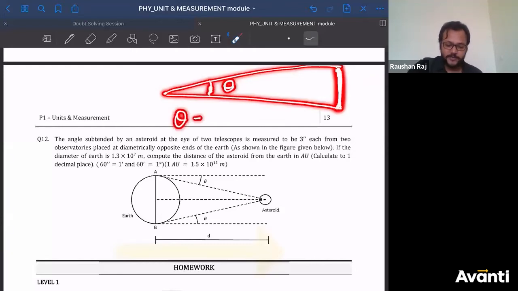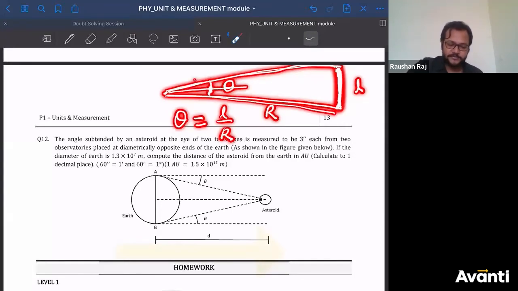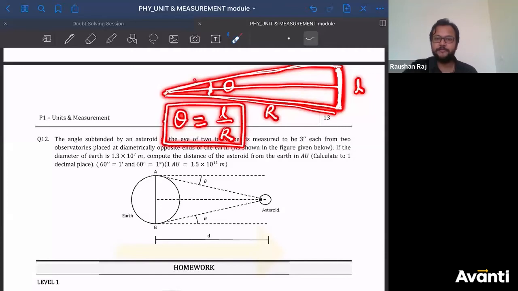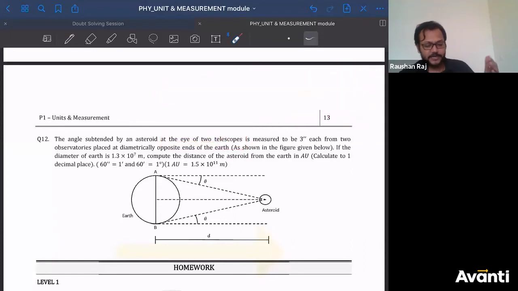So I can say theta will be equal to, if this is length L and this is length R, L divided by R. And since this is at a very large distance, this distance and this distance will also be considered the same. ठीक है? So theta will be equal to L divided by R. This is called the diameter of the object. If you have a planet or a spheroid, this will be the diameter of the planet. I'll teach you once everything related to dimensional formula and error is over. ठीक है?